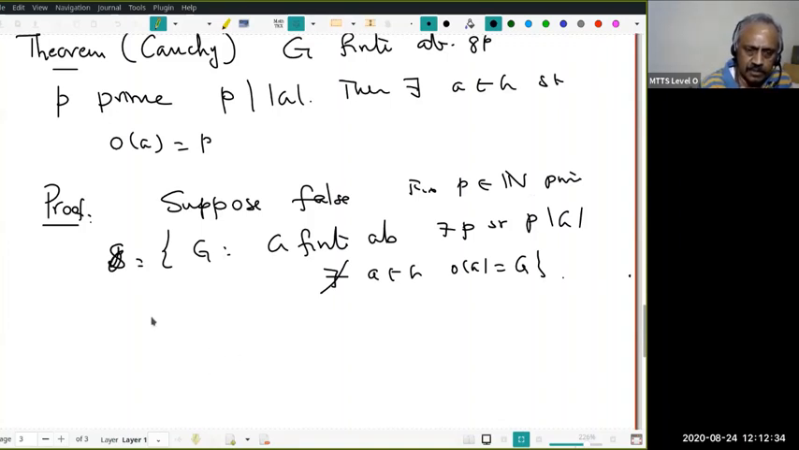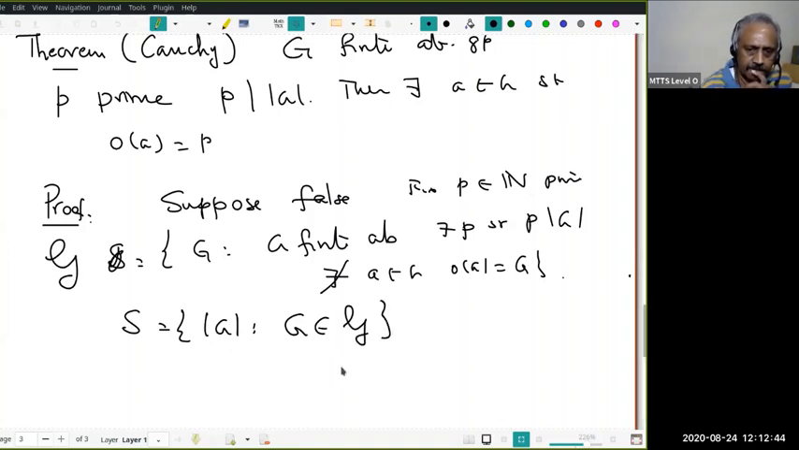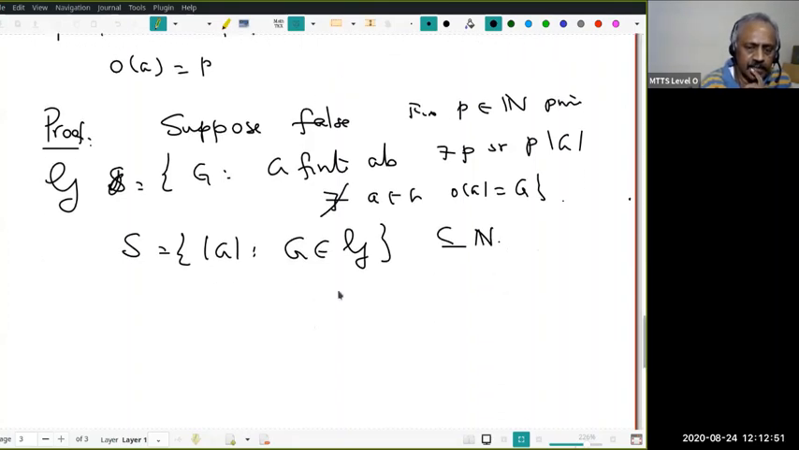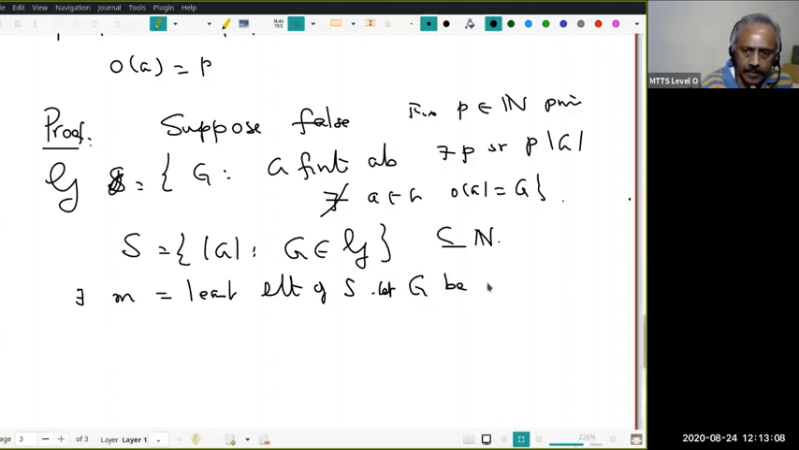Suppose it's not empty. Then let's look at the set of orders of G, call it S. Now this is a non-empty subset of natural numbers, and therefore it has a least element. Call it M. M is the least element of S. So let G be a minimal counterexample. What does that mean?